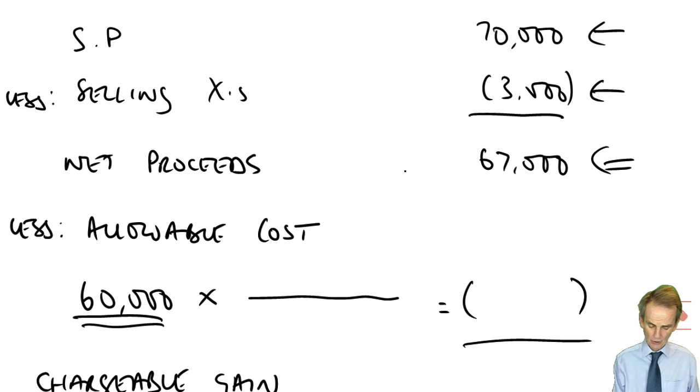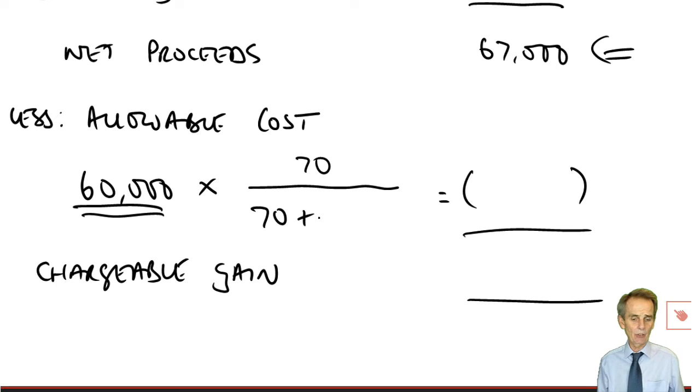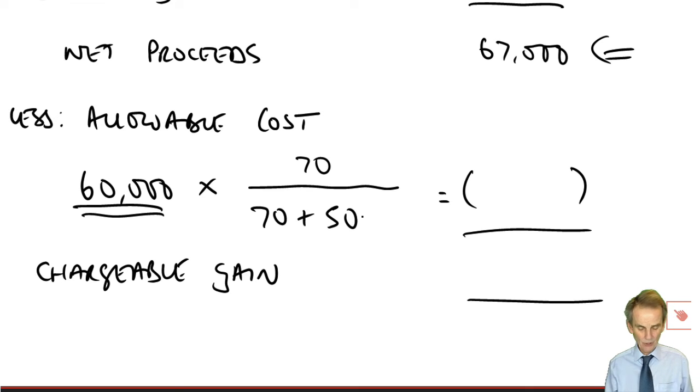So what was our gross sale? £70,000. So £60,000, the original total cost, times 70,000 over the self-same 70,000 plus the value remaining, some £50,000.